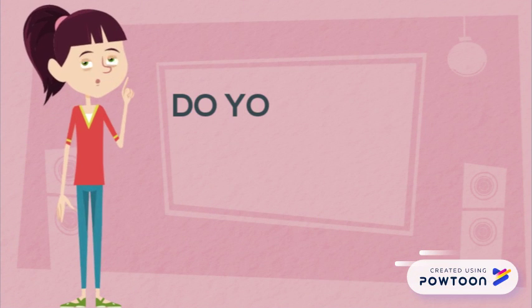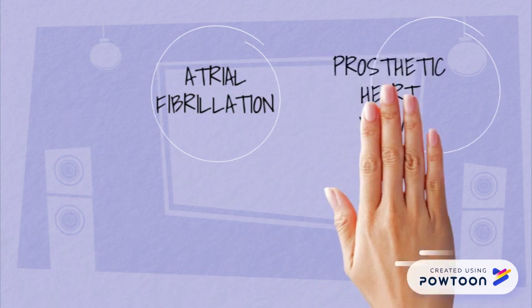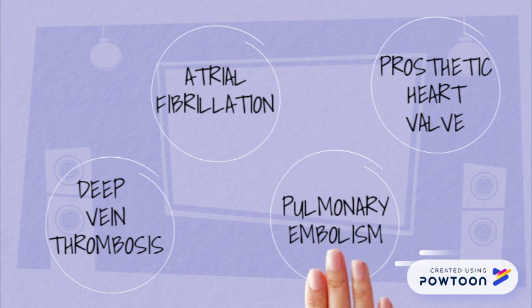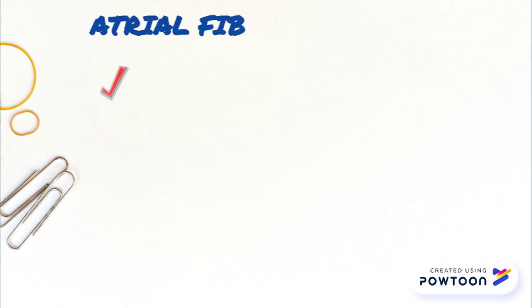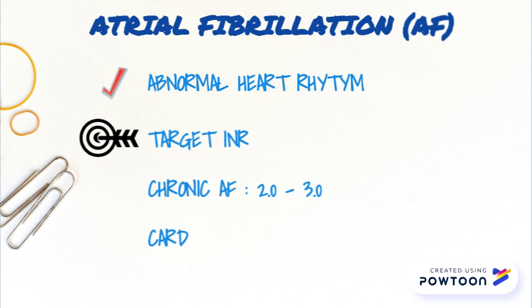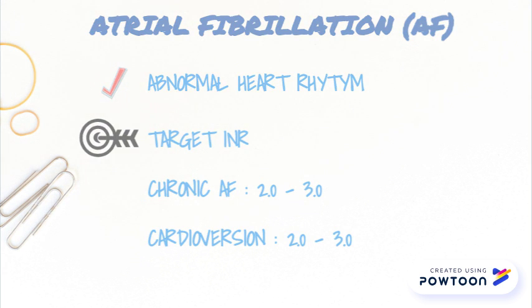Next, do you know the indications of warfarin? The common indications for warfarin use would be atrial fibrillation, prosthetic heart valve, deep vein thrombosis, and pulmonary embolism. Atrial fibrillation is an abnormal heart rhythm. The target INR for chronic atrial fibrillation will be 2 to 3 and warfarin is given for lifelong. Cardioversion has the target INR of 2 to 3 and warfarin is usually prescribed 3 weeks before and 4 weeks after cardioversion if normal sinus rhythm is maintained.